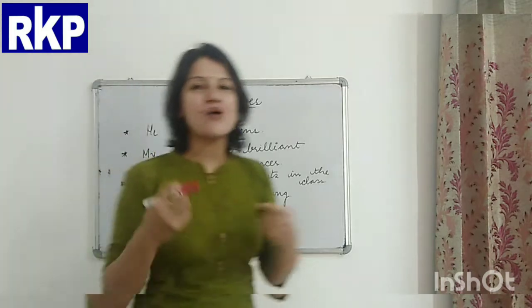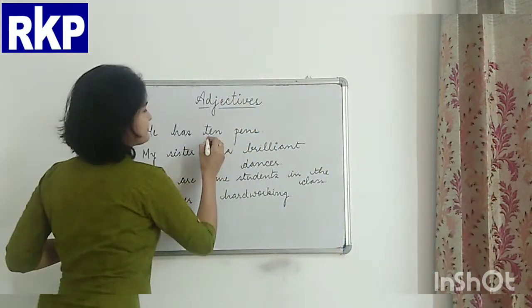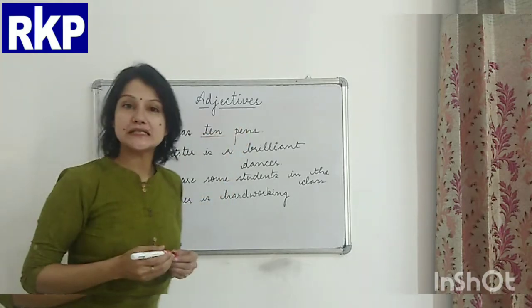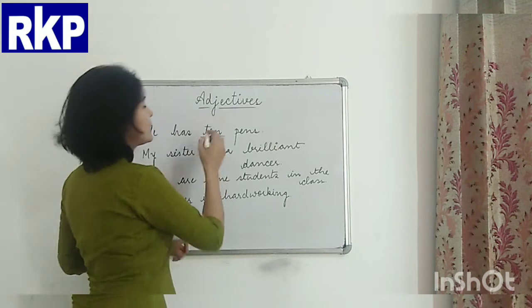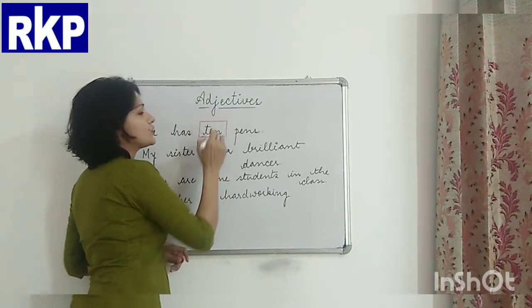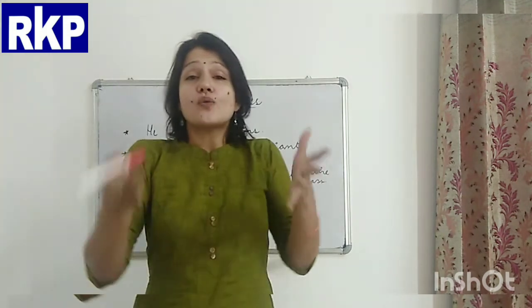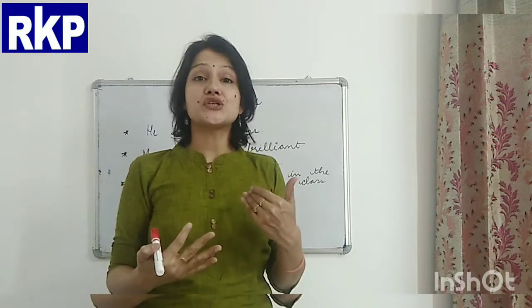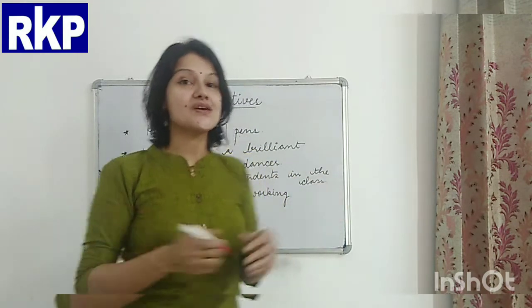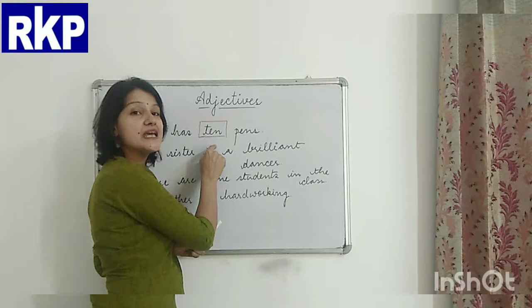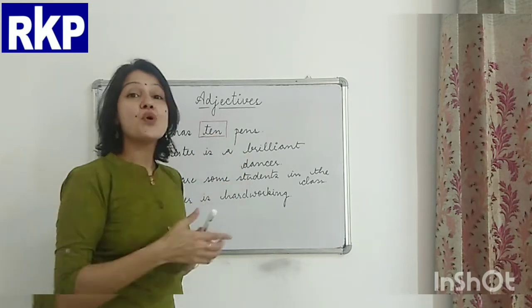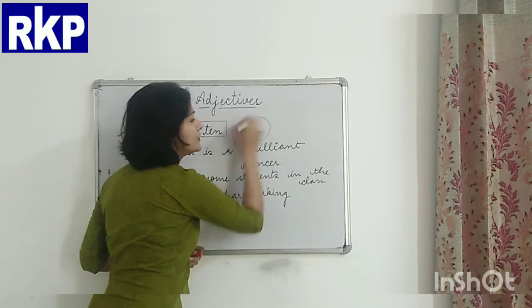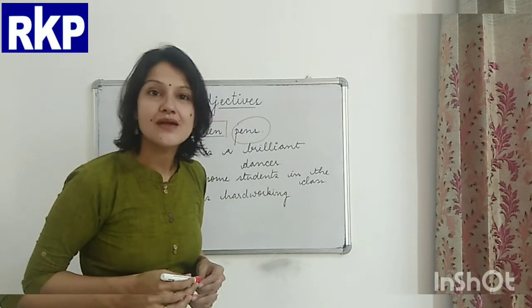Now, how many pens? 10 pens. I have already told you the adjectives always give us more information about nouns. So here, this word is giving us more information about the noun pens.